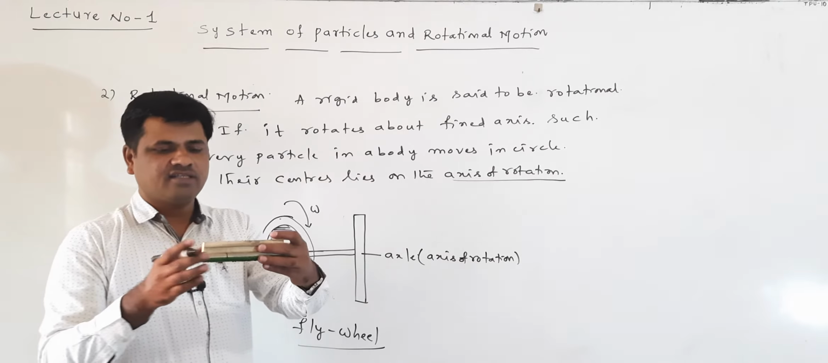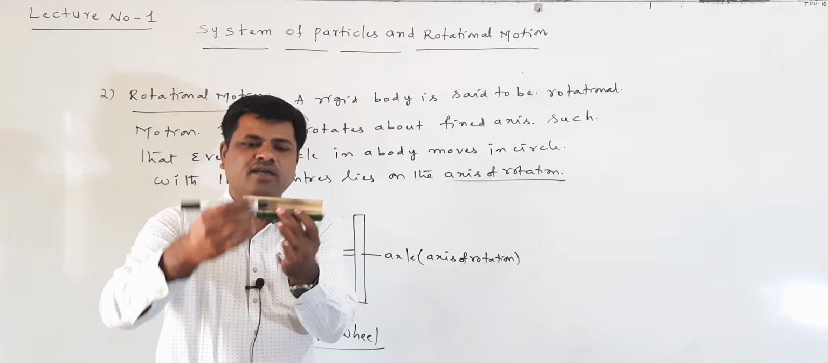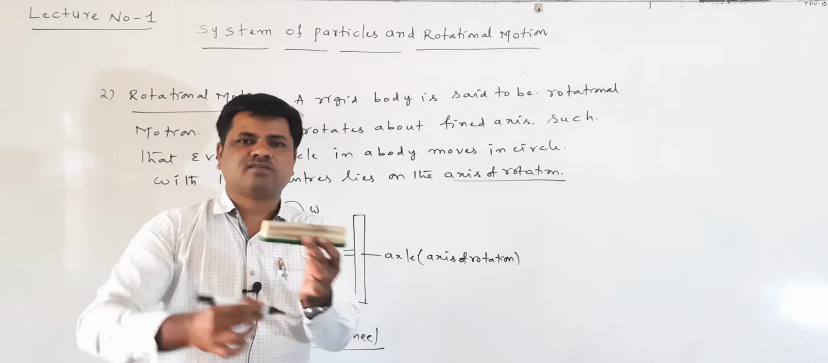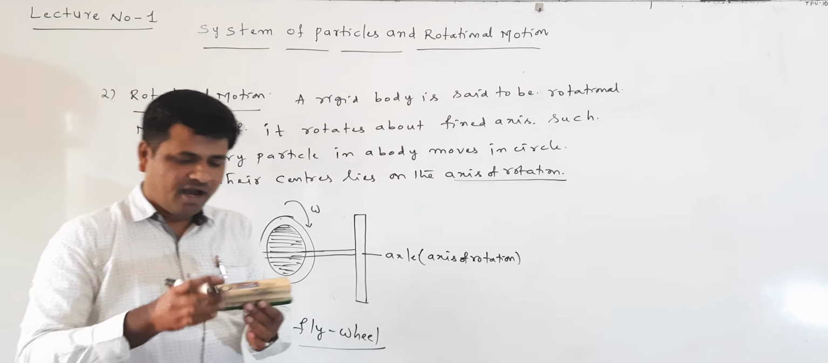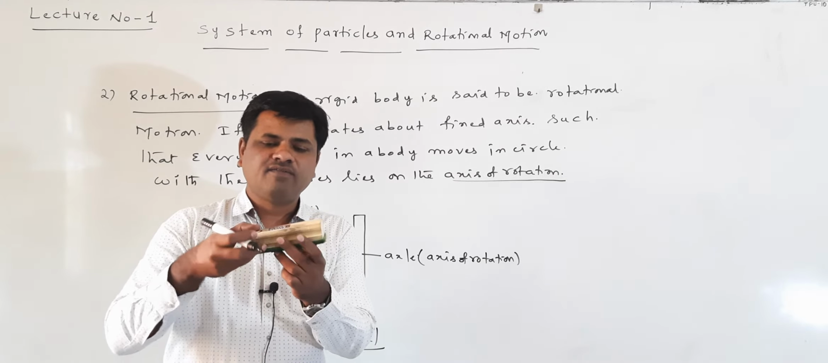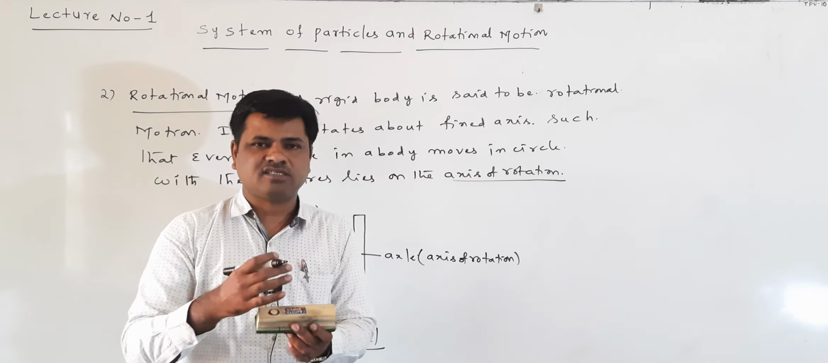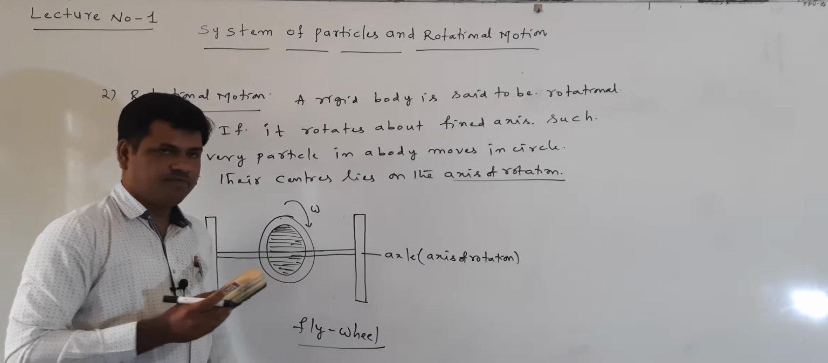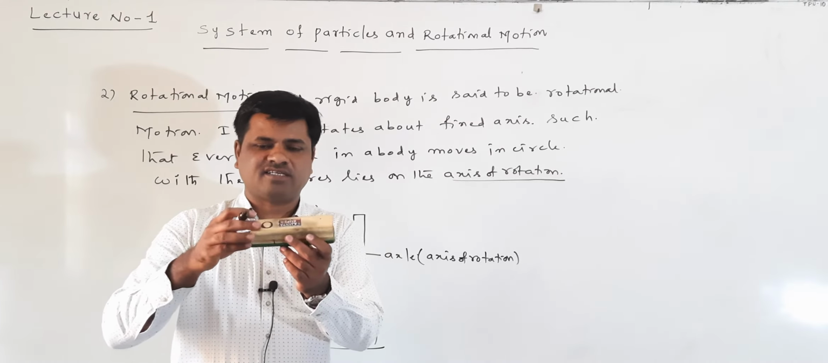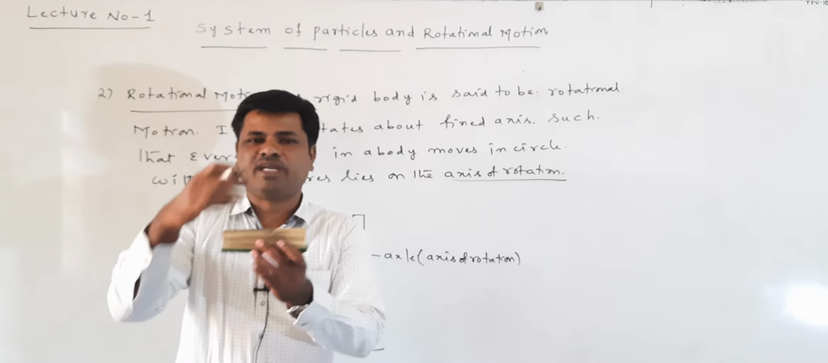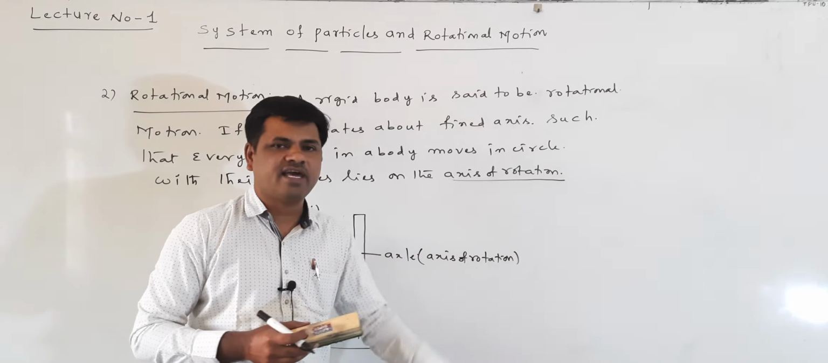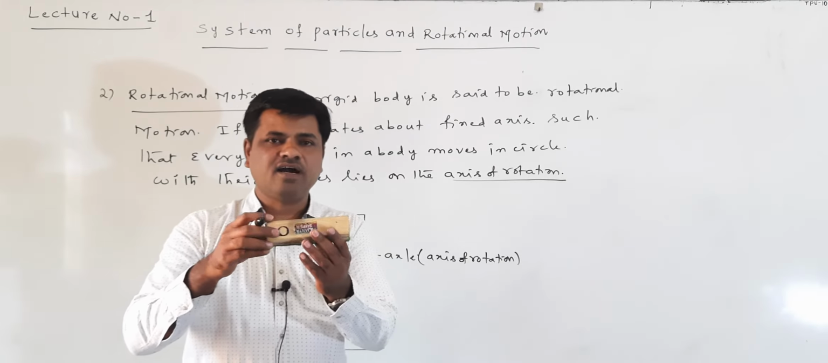This is the axle. The flywheel is rotating about this axle like this. Along with the wheel, the axle also rotates. They are a totally attached system, and that is called a flywheel. It is rotating about one particular axis. That axis is called the axle, or the axis of rotation.